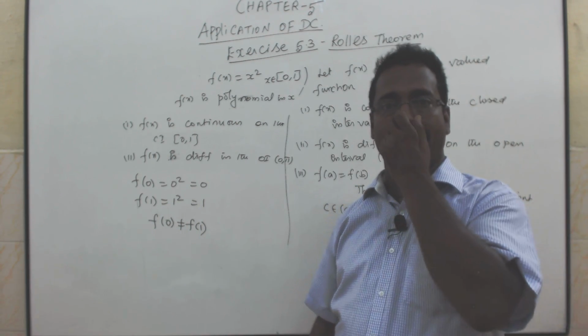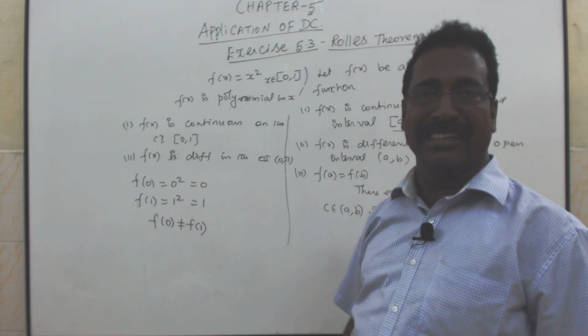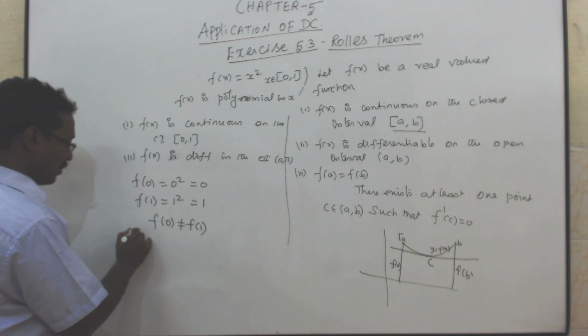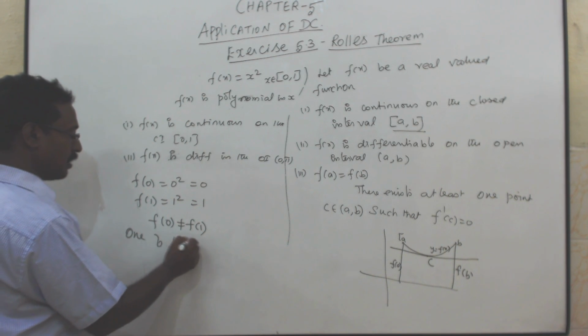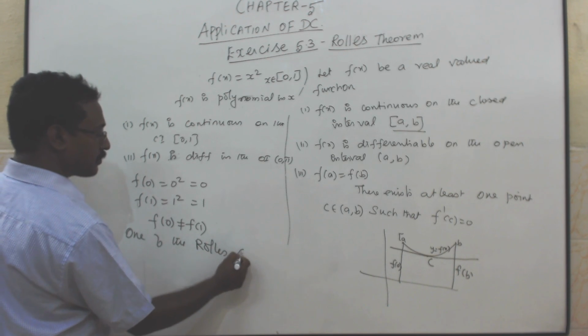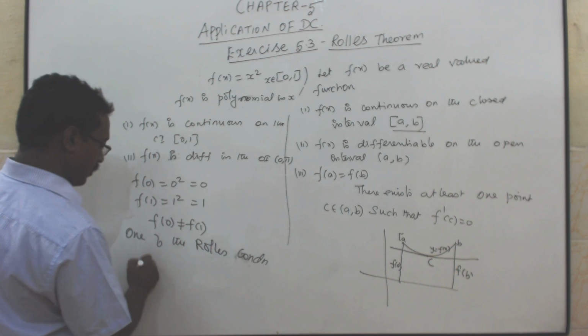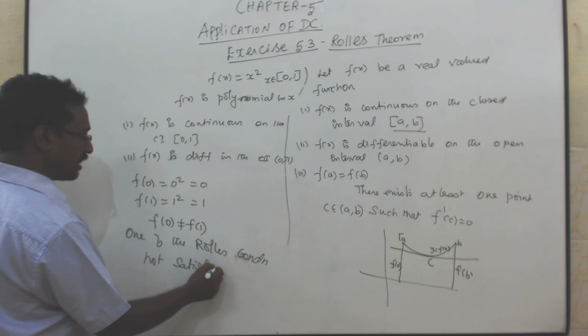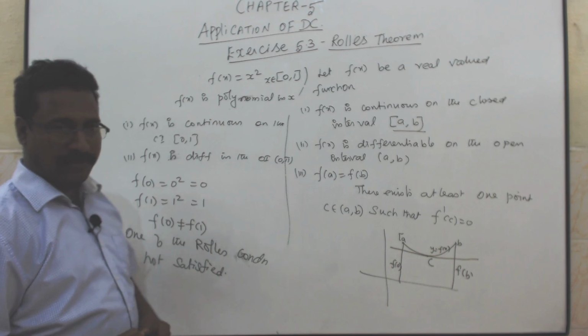That's why we can't verify Rolle's theorem. Stop the problem there itself.